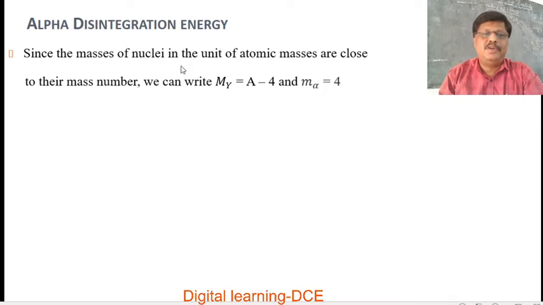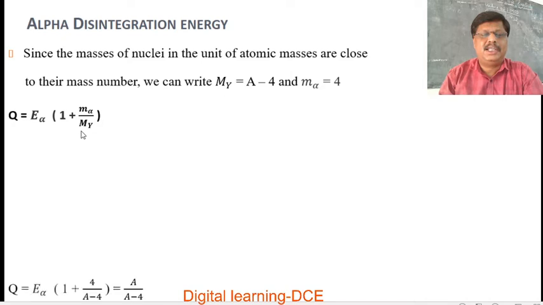Since the masses of nuclei in atomic mass units are close to their mass number, we can write the mass of the daughter nucleus formed after alpha decay as A minus 4, as its mass number decreases by 4. The mass of the alpha particle is 4, that is 2He4, so the mass number of the alpha particle is 4. Then substitute these values in the equation for alpha disintegration energy.